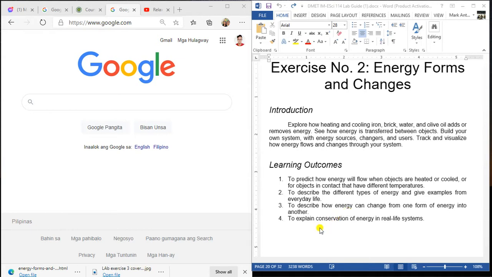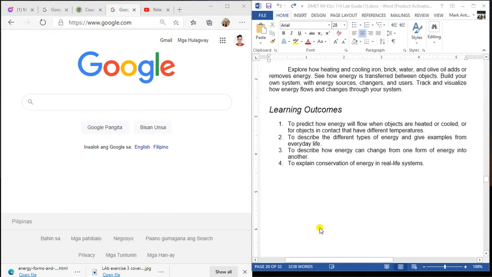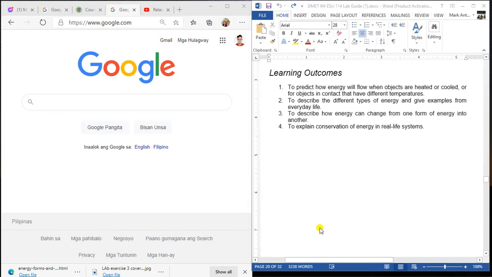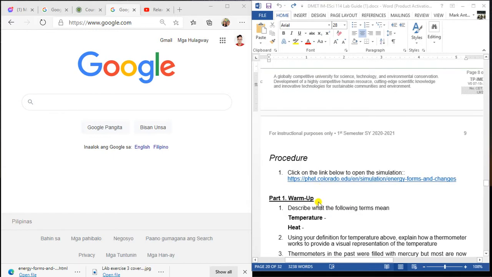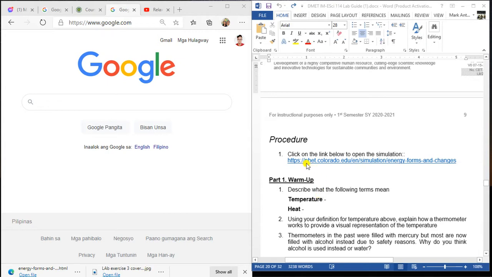And then finally, you'll be able to define what is the conservation of energy in real life systems.